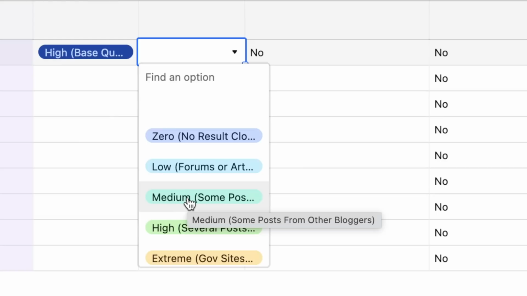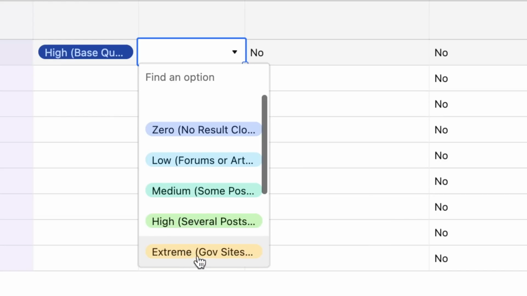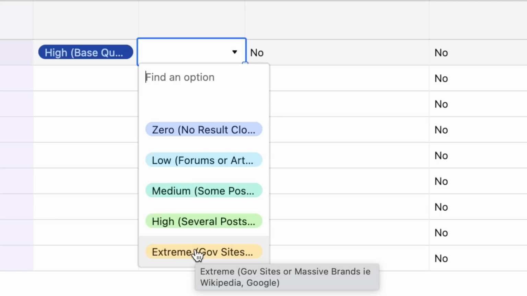When people are looking to find out what lots of other people think about a topic, a forum is the perfect search result. So don't just assume forums are low quality content. Google does sometimes put them at the top of the SERP, even though there are articles that are on point. Medium, meaning maybe there's some other blog posts from other bloggers that are kind of on point. High, there's a lot of posts, or there's posts from really well-known sites, or extreme, like it's a government site and it's a very technical question.